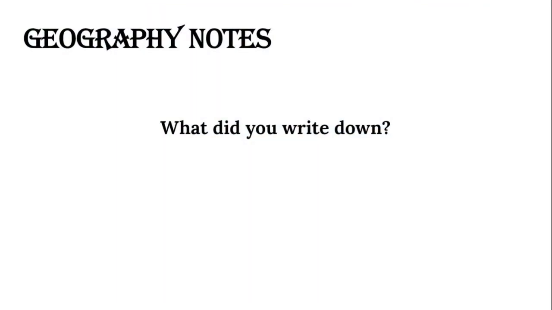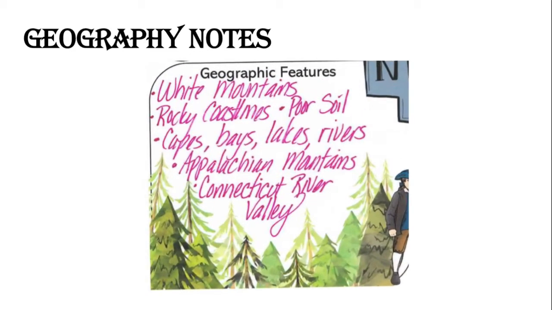Let's recap. What did you write down? Let's check your notes. For geographic features, you should have the White Mountains, rocky coastlines, poor soil, capes, bays, lakes, rivers, the Appalachian Mountains, Connecticut River Valley. You should also have information for climate.